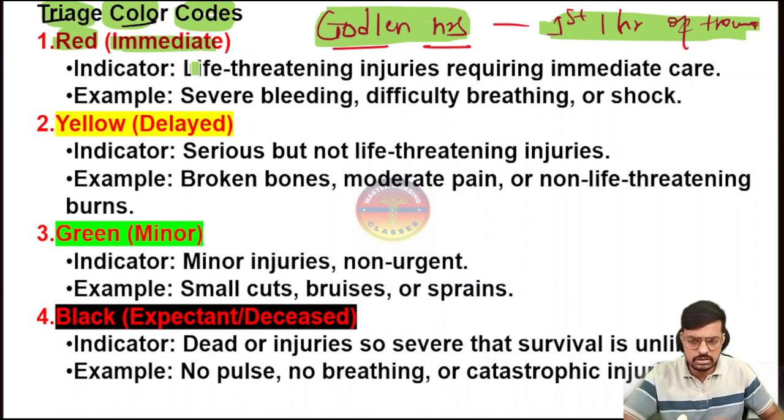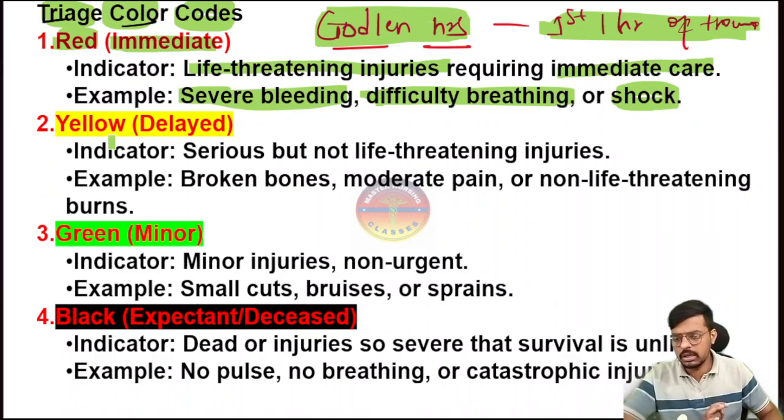Because the patients have life-threatening injuries which require immediate care, they will be categorized under red. Examples are severe bleeding, hypovolemia, shock, remember shock, and breathing difficulties. These kinds of patients will be categorized under red. Just now we discussed yellow. Yellow is a serious condition but not life threatening, so we can delay the care up to 1 hour. For example, fractures.